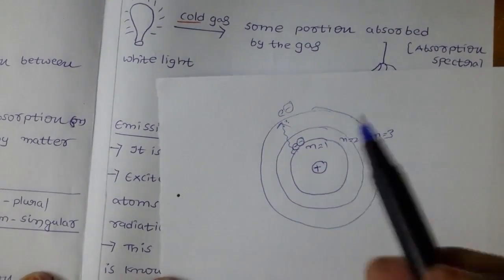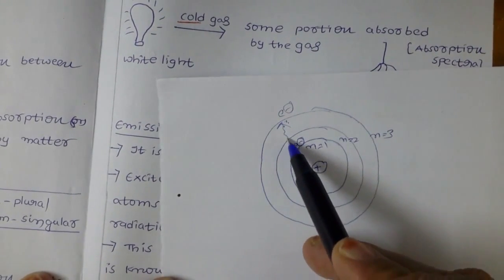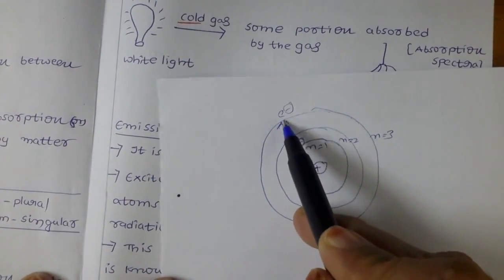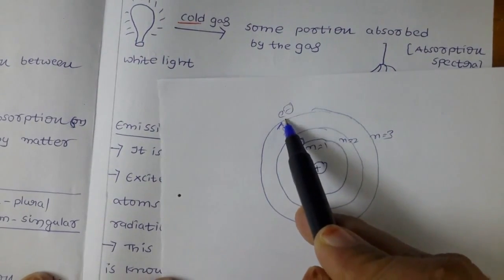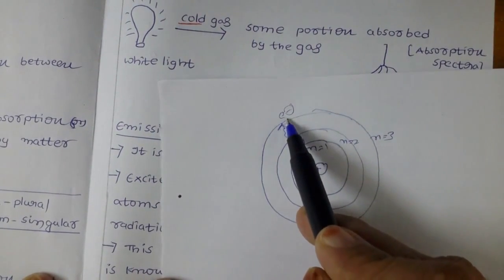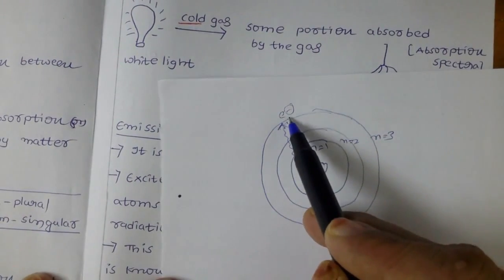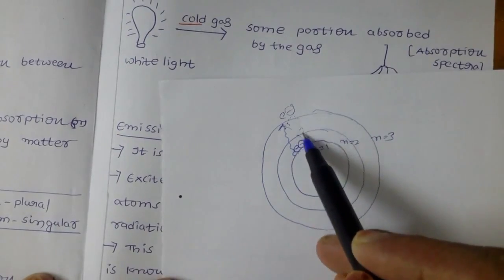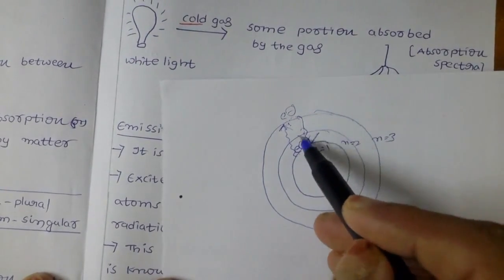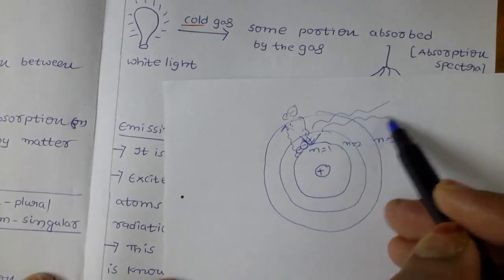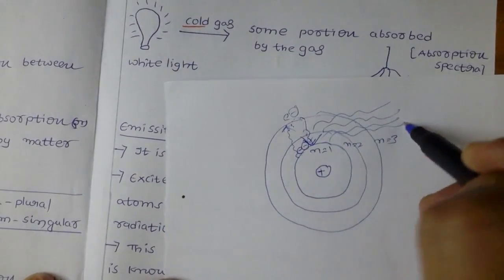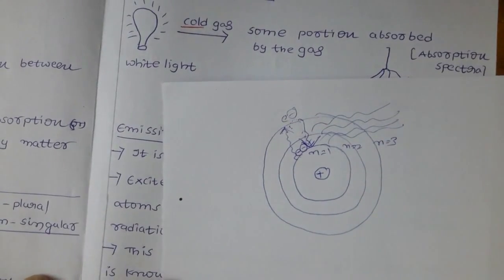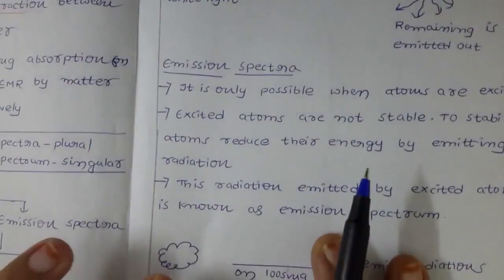So when electrons get energy, they go to the upper orbit, and in the upper orbit the energy is more. In chemistry, each atom wants to get stability. So in the upper orbit, energy is more, and it wants to come down. When it comes down to the lower orbit, it is going to emit radiations. Those radiations record an image, and that spectra is called the emission spectra.